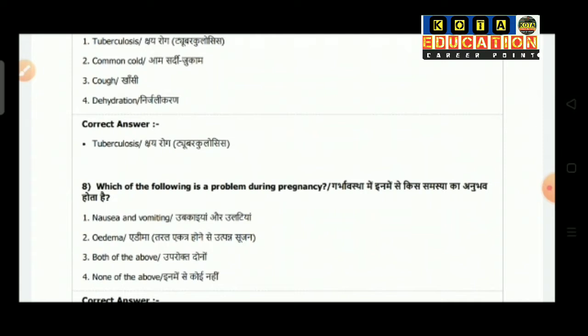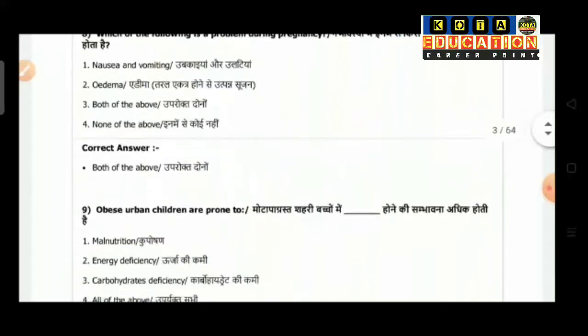Question number 8: which of the following is a problem during pregnancy? Option 1 is nausea and vomiting, option 2 is edema, option 3 is both of the above and option 4 is none of the above. So the correct answer is both of the above.